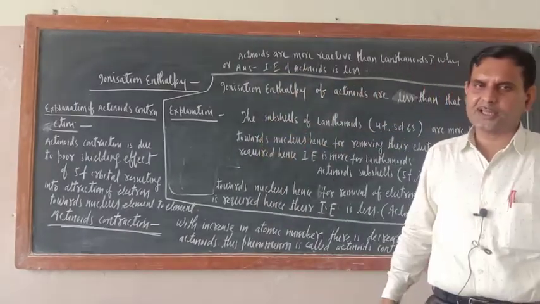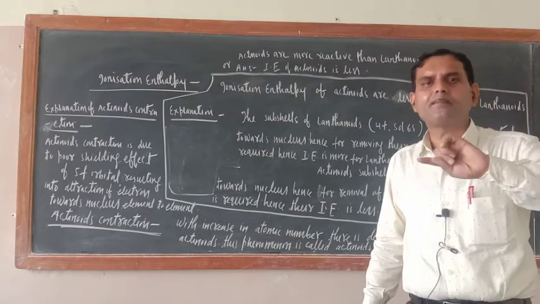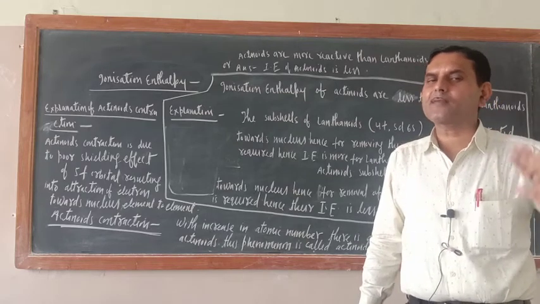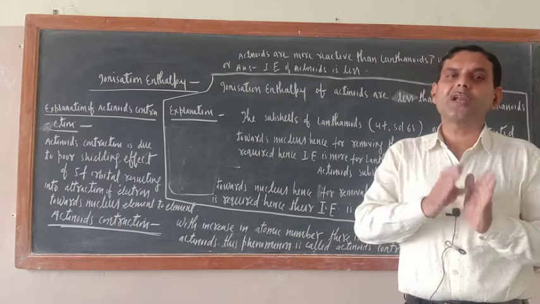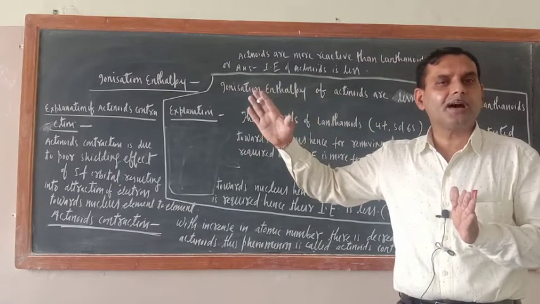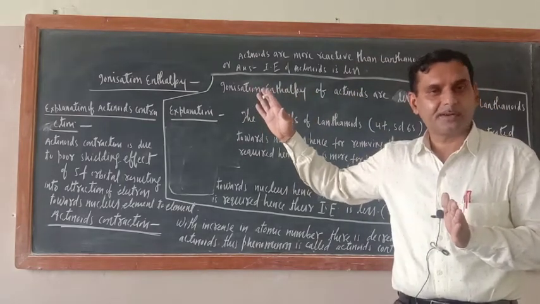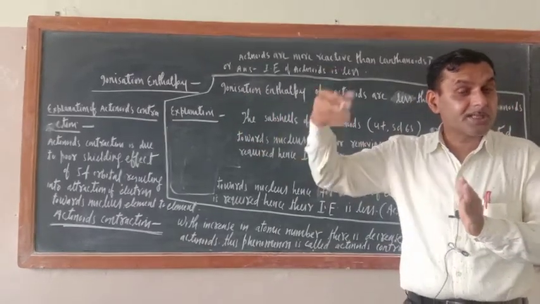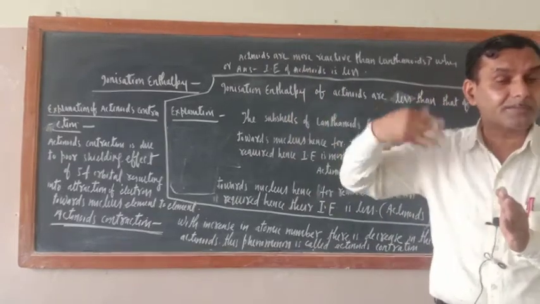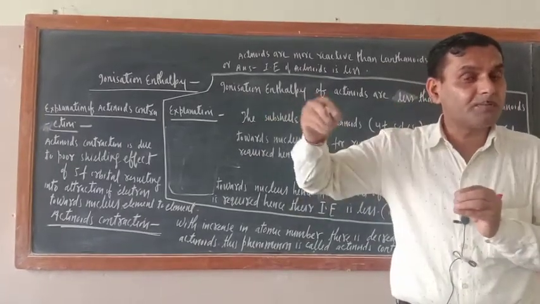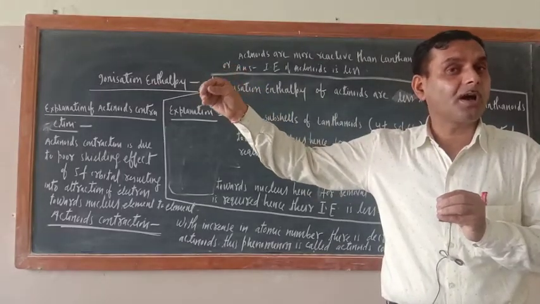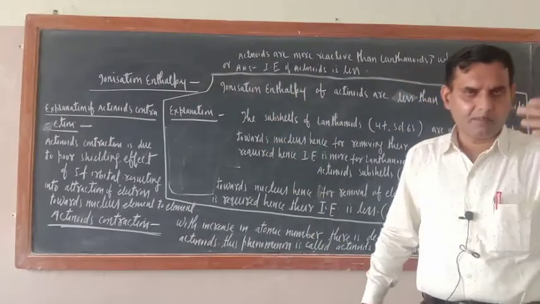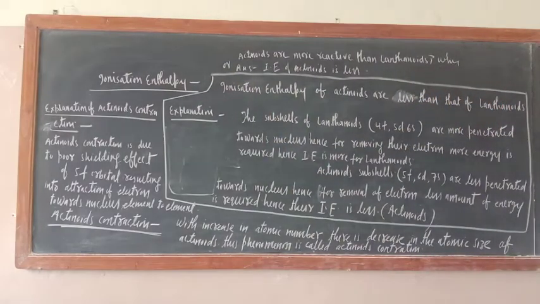Now why is lanthanide contraction less here? Because as compared to 5f, the 4f shielding effect is strong. So when the 4f shielding effect is strong, the nuclear charge will not reach the electrons of 4f, and they will not be attracted toward the nucleus. Since the shielding effect of the 5f subshell is poor, the nuclear charge will reach the electrons of 5f and it will attract them. I am hoping you have got it, but you will understand, don't worry.